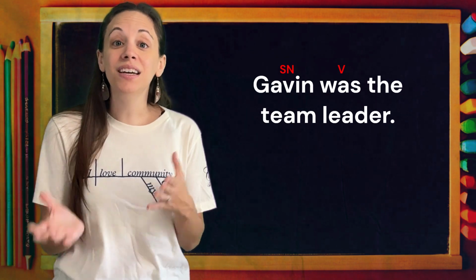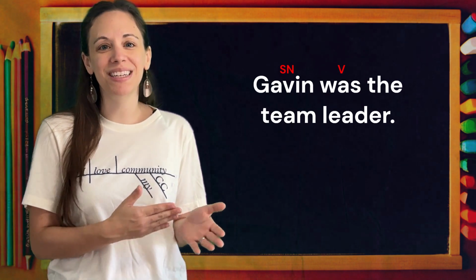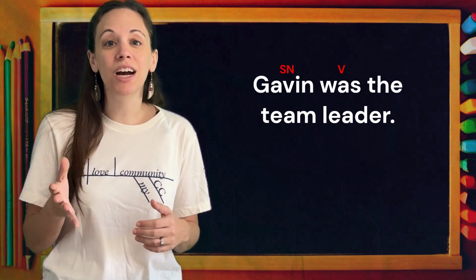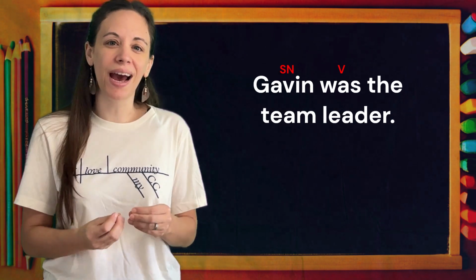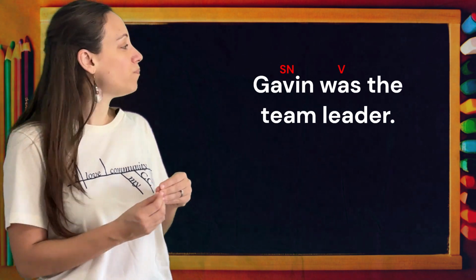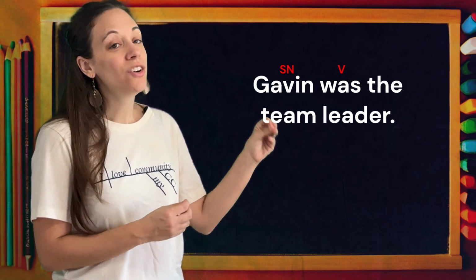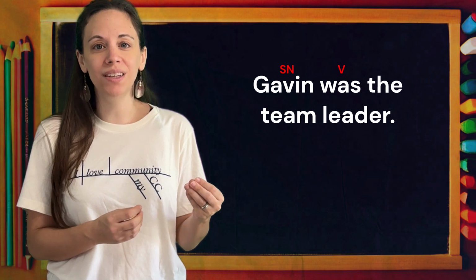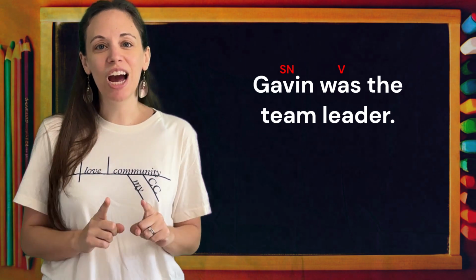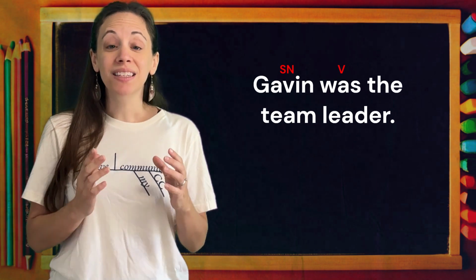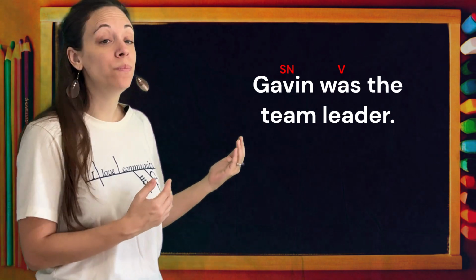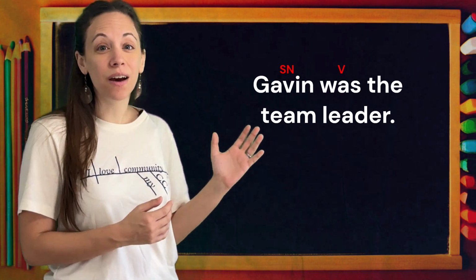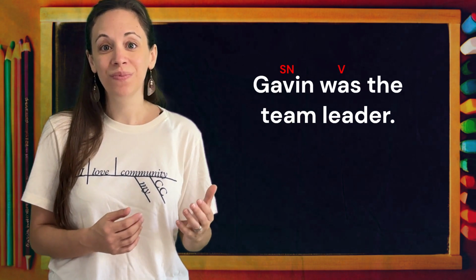Now, unlike our subject, verb, transitive, direct objects, predicate nominatives are not going to receive action from our verb. So let's see. Does leader receive action from was? It doesn't. So now our new question is going to be, does leader rename Gavin? Can we say Gavin equals leader? We can.